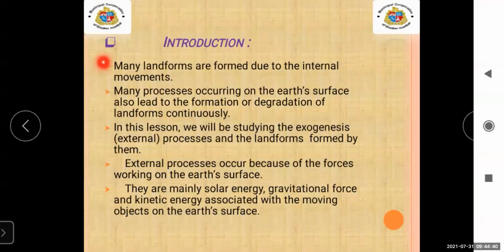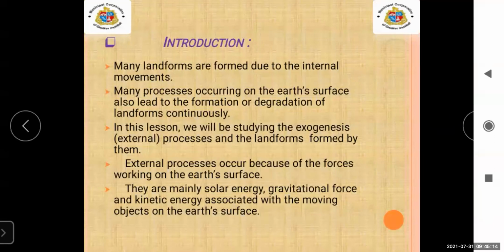What does exogenetic process mean? In simple words, the processes which are happening on the exterior part of the earth are called exogenetic processes. Whatever happenings take place externally on the earth are called exogenetic processes.